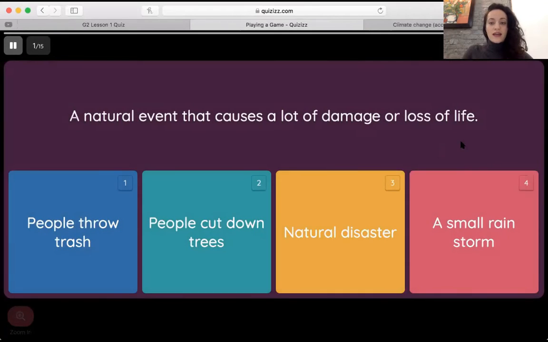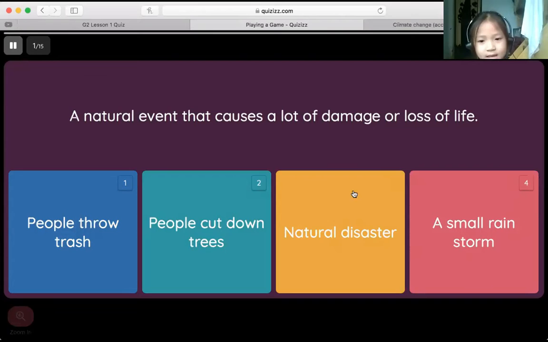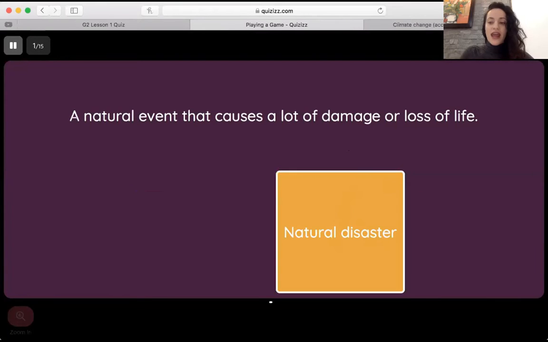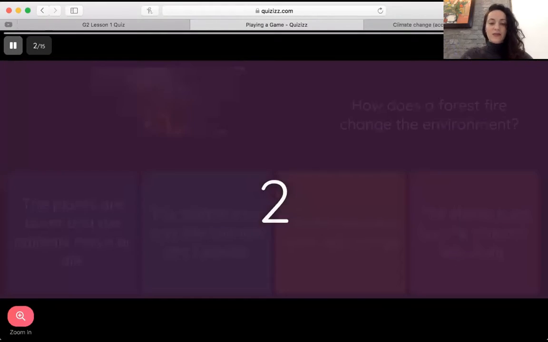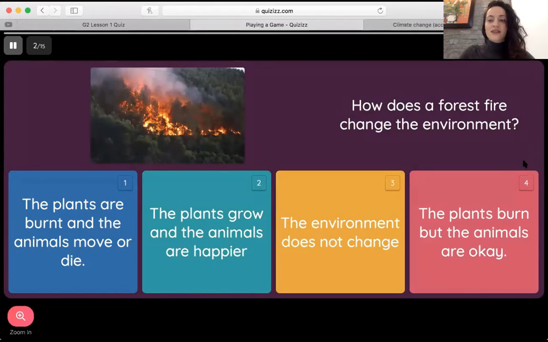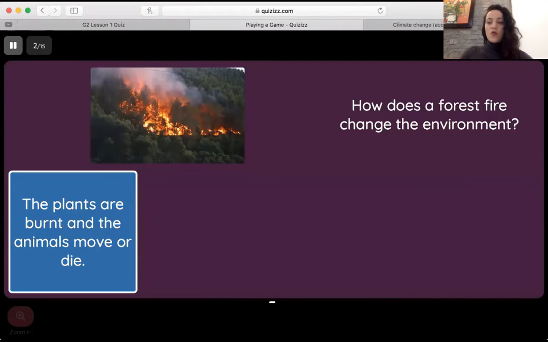Number 1, a natural event that causes a lot of damage or loss of life. Cherry. Natural disaster. Very good. I know nature and natural are really similar sounding. Excellent job, Cherry. How does a forest fire change the environment? Bo. The plants are burned and the animals move or die. Excellent job. The plants burn, the animals move or die.